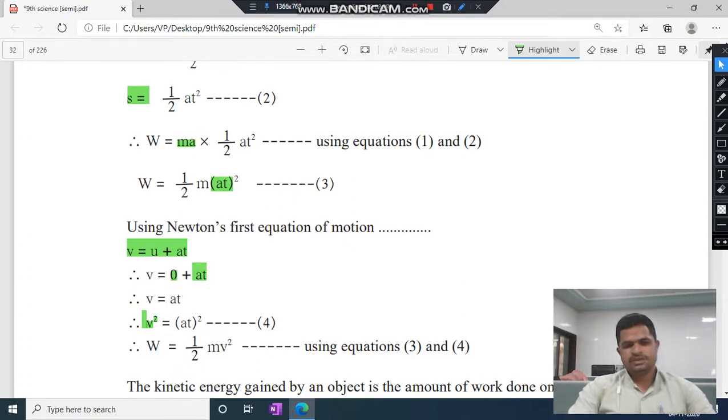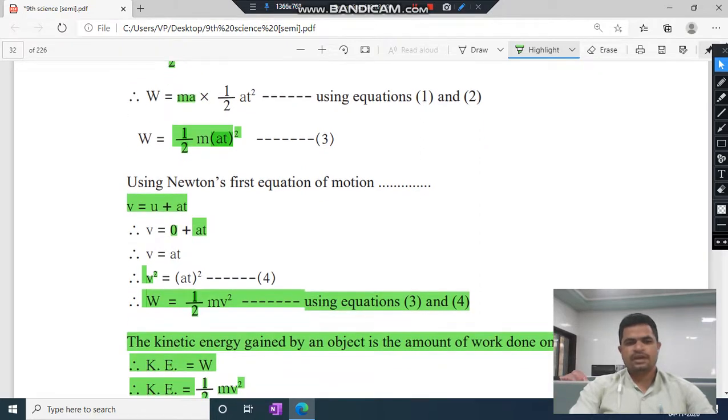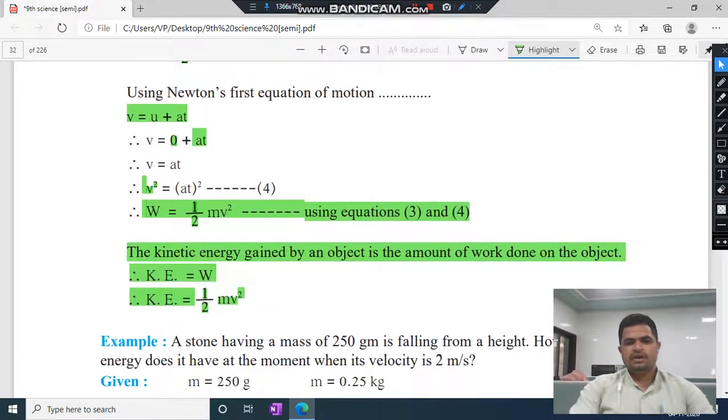That means (at) square is equal to v square. So using equations 3 and 4, the final expression is W is equal to 1 half mv square. This is the equation for the kinetic energy gained by an object from the work done on the object. So kinetic energy is equal to W, that is 1 half mv square. This is the expression for kinetic energy.